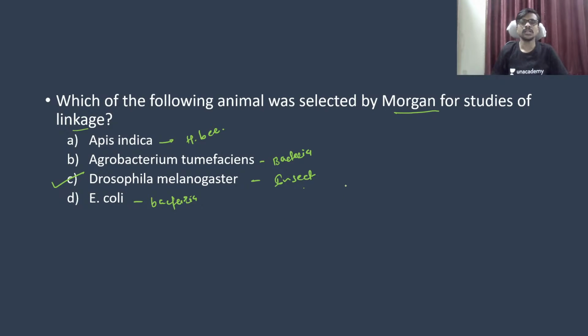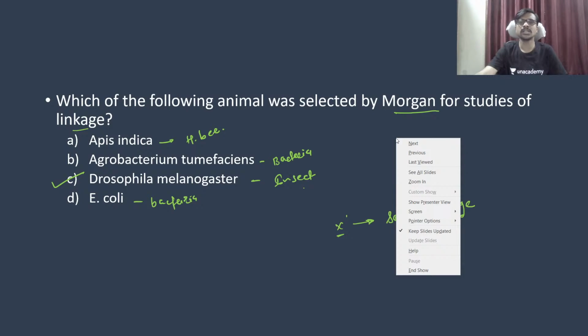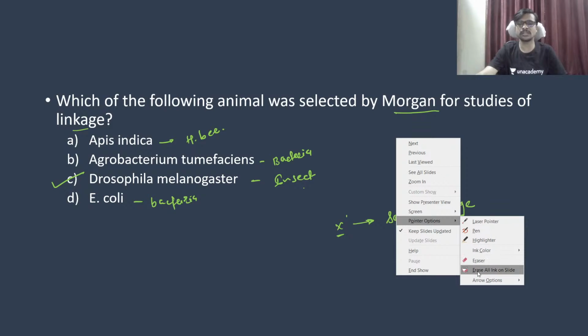After the study he found that each and every time the eye color was white, the recessive color, it was a male. From this observation he concluded that the gene is probably present on the X chromosome, and the concept of sex linkage came from there.